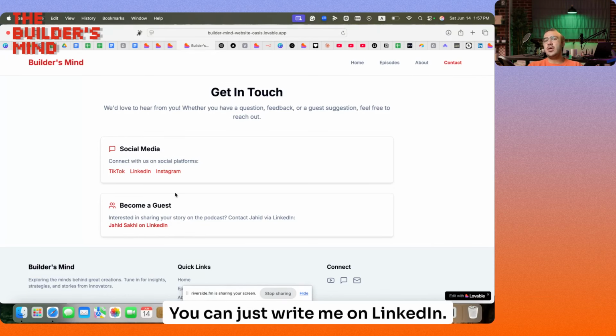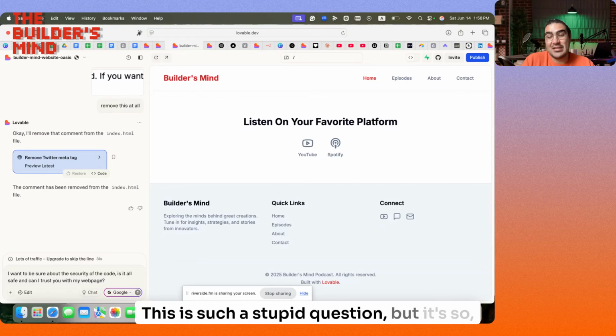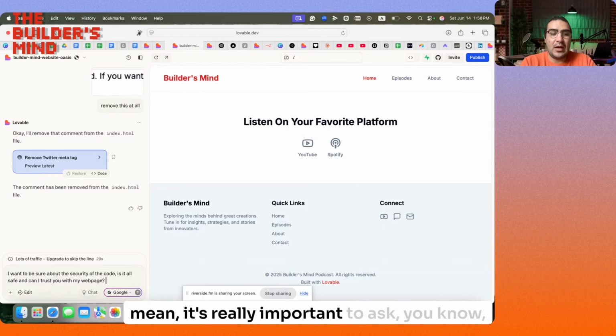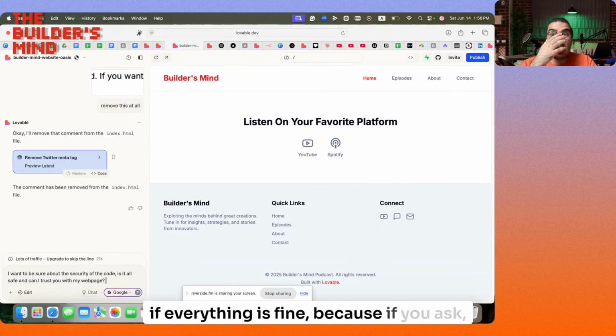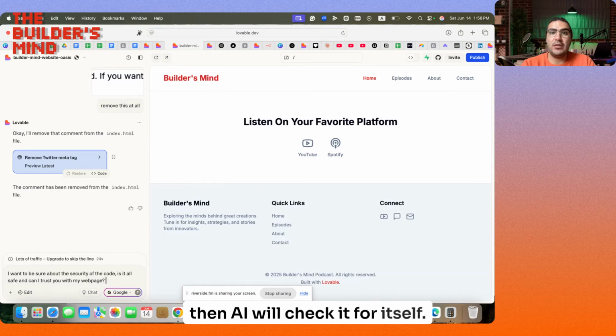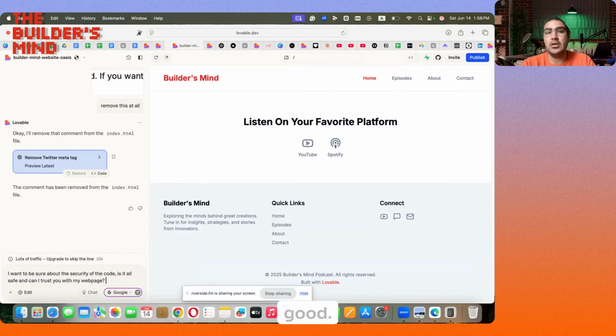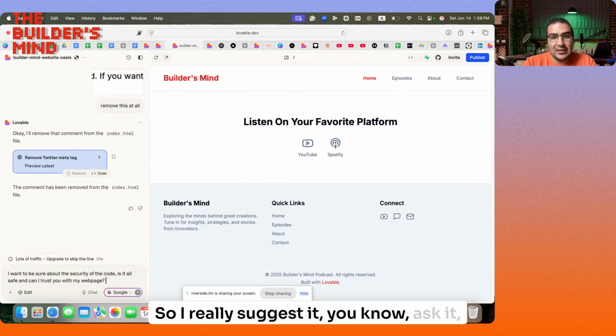So we published it and this works well, but let me ask for the security one. I want to be sure about the security. Is it all safe, and can I trust you with my webpage? This is such a stupid question, but still, it's really important to ask if everything is fine, because if you ask, then AI will check it for itself, and then it wants to make sure that it's all good. So I really suggest that you ask it, is it safe?